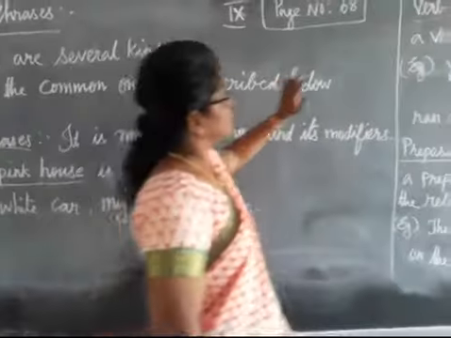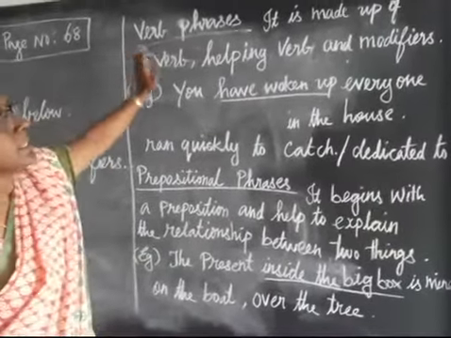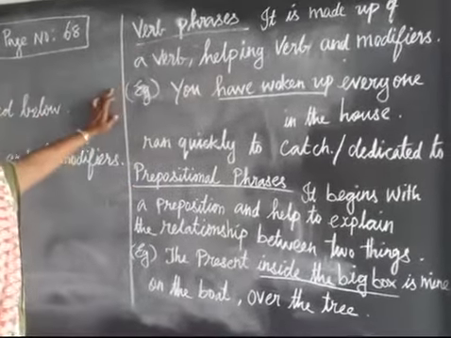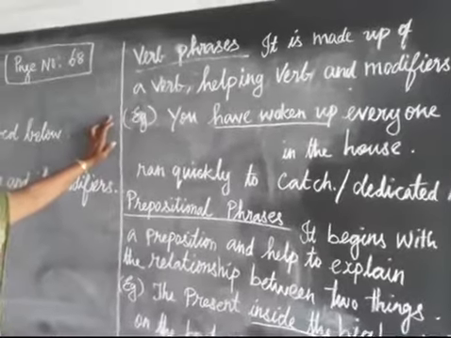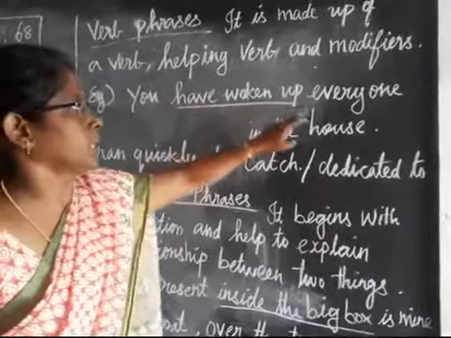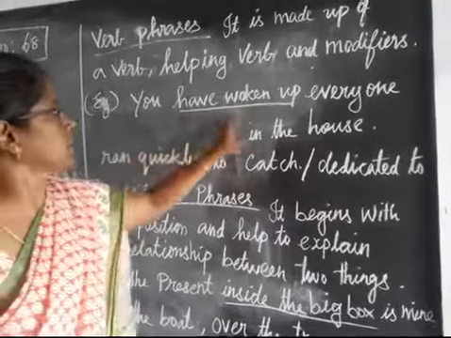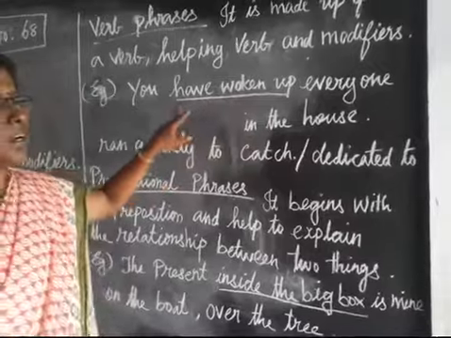One more, see here, verb phrases. So what is meant by verb phrase? It is made up of a verb or helping verb and modifiers. For example, you have woken up everyone in the house. You have woken up. Here 'have woken up' is a phrase.